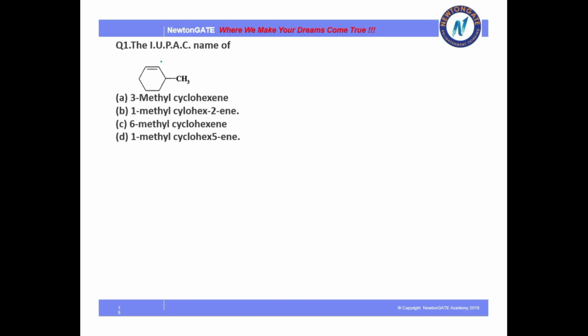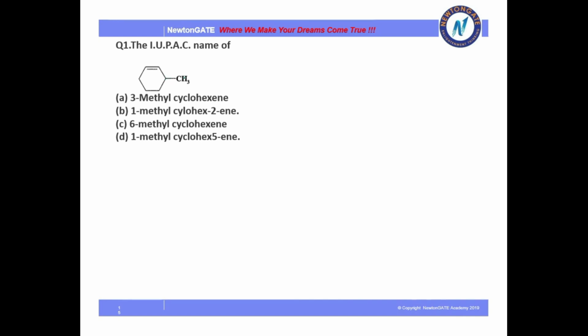One is open chain and here this is a closed chain. Now look at this. This is a closed chain compound. So how will you name it? How many carbons are there? There are technically 1, 2, 3, 4, 5, 6. In the main chain there are 6 carbons.